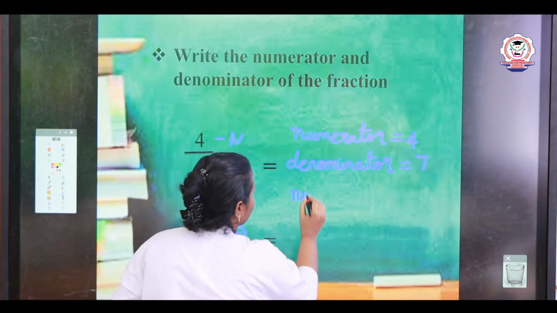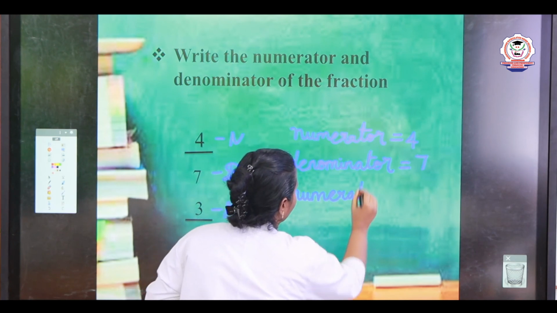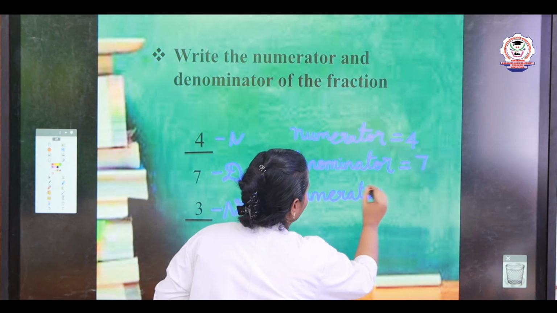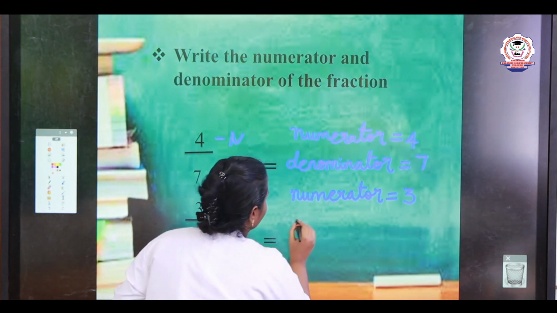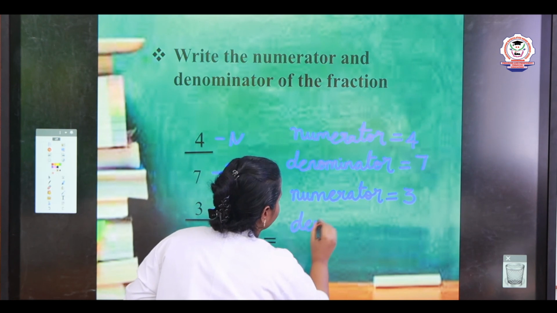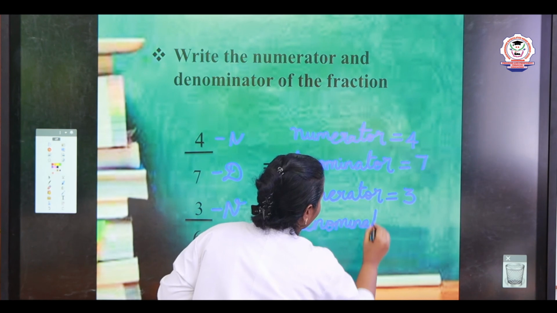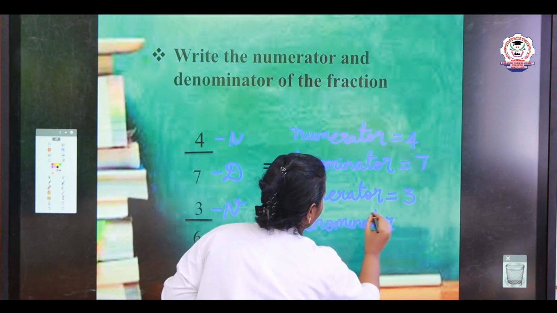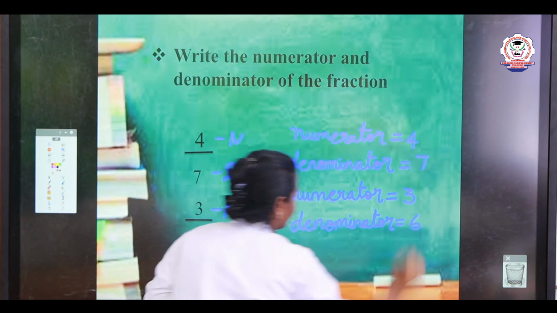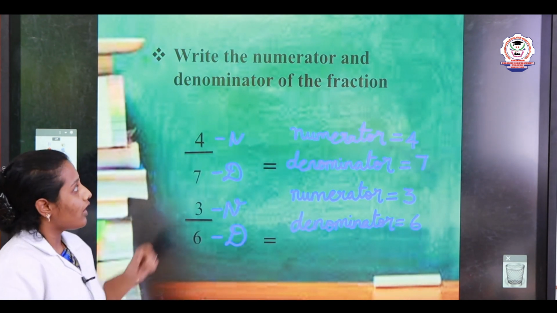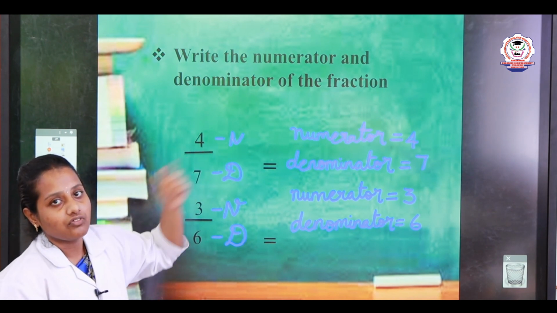We already know the spelling of numerator. Numerator is 3. Very good. Denominator is 6. Yes. You now know how to write the numerator and denominator for the given fraction.